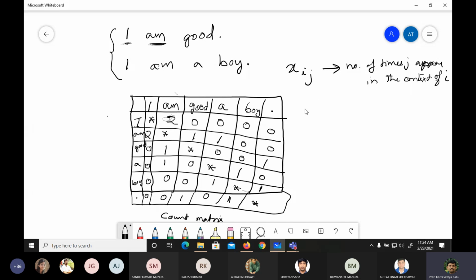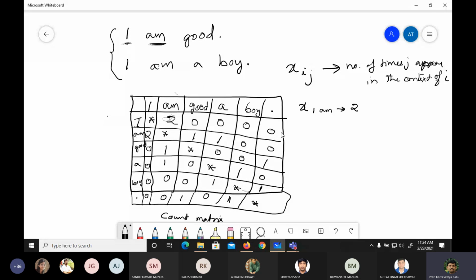So suppose I say here X of "I am", then what is the value of this one? Two times it occurs, right? "I am" two times it has occurred, or "am I", something like that. It occurs two times, right? Now, with this co-occurrence matrix we are interested in finding out